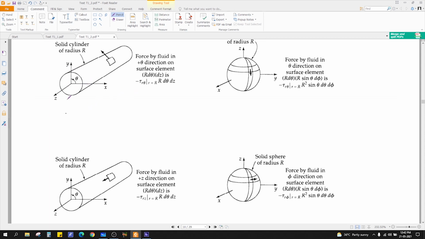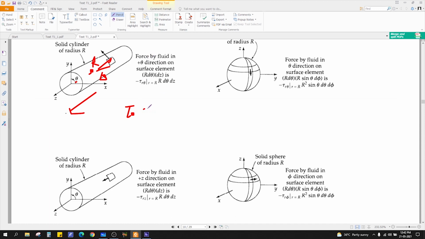So in cylindrical system we have radius. Let's say this is the axis. So radius r, right, and the angle theta, right, and the z direction. Okay. Now, what is this area? It is asking force. So now